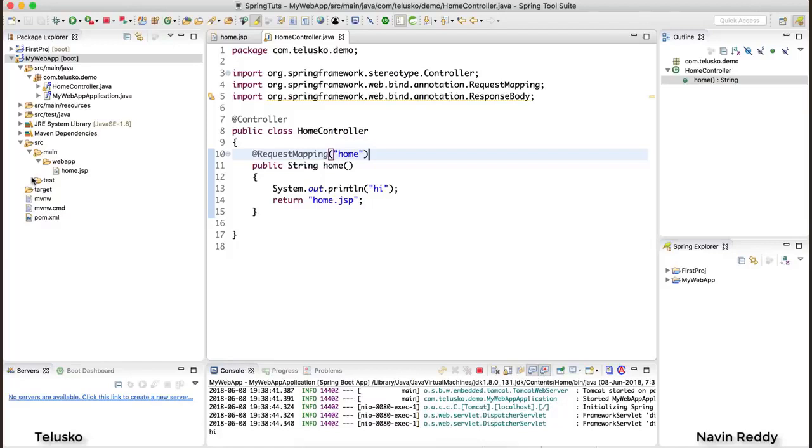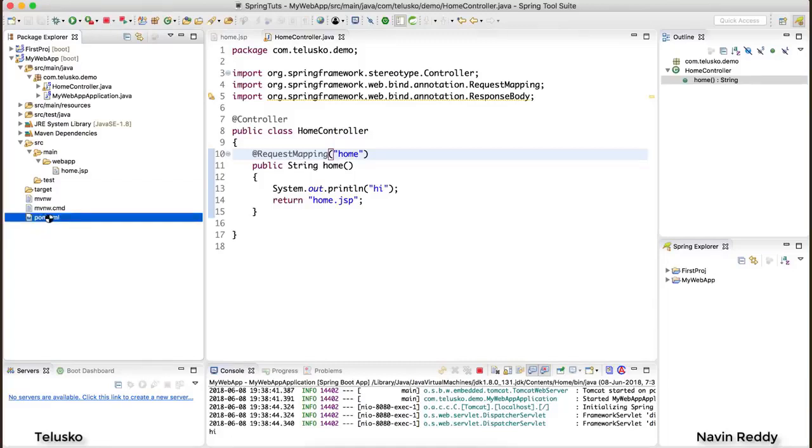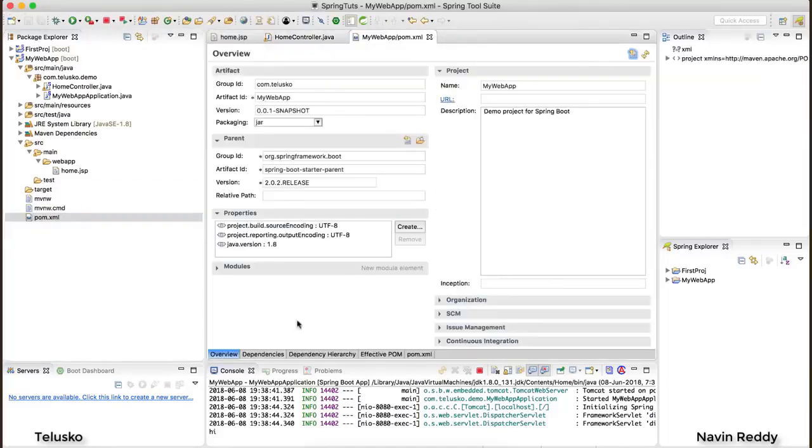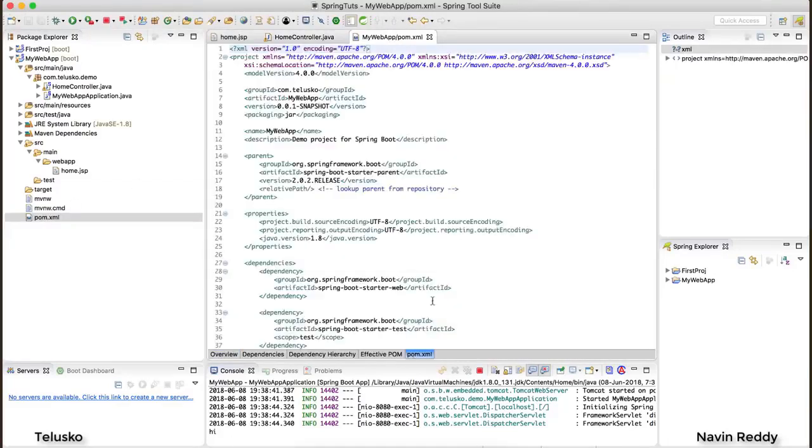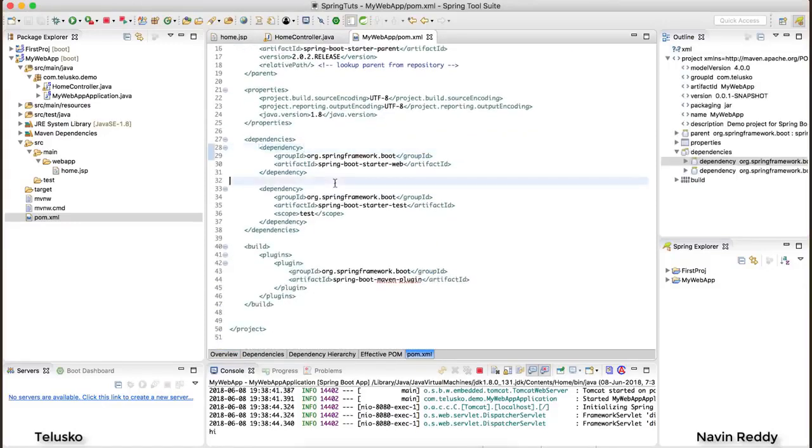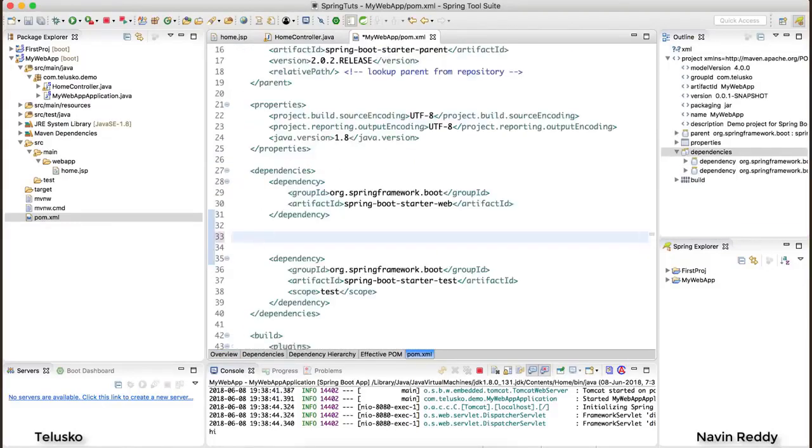We work with different view technologies. Some projects are based on JSP. That's fine. You can just simply add that feature. Now to do that, just open your pom.xml file, and in this you just need to add one dependency for that. So I will just come back here, and here I will add that dependency.